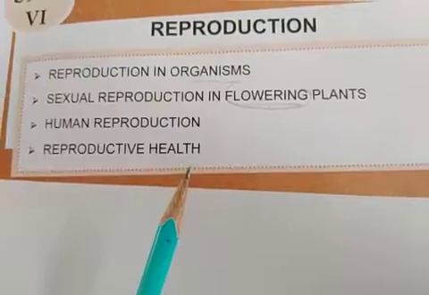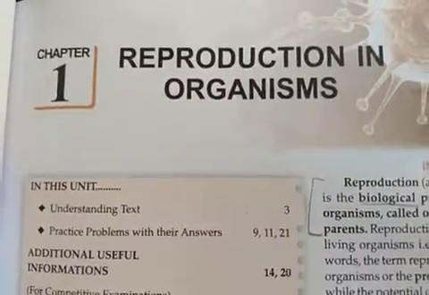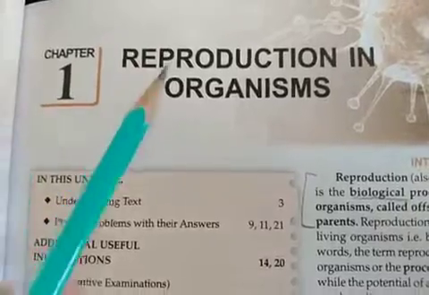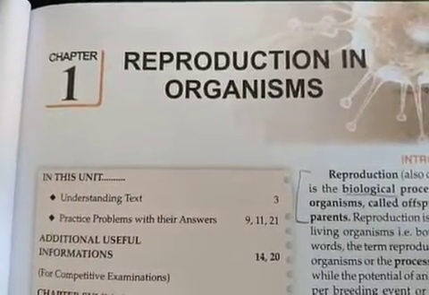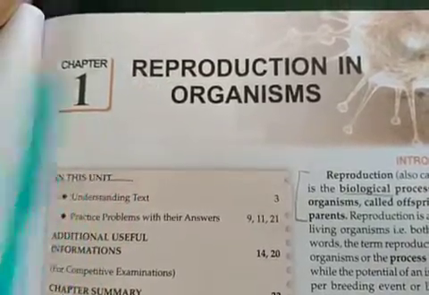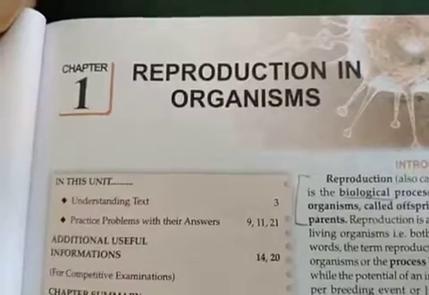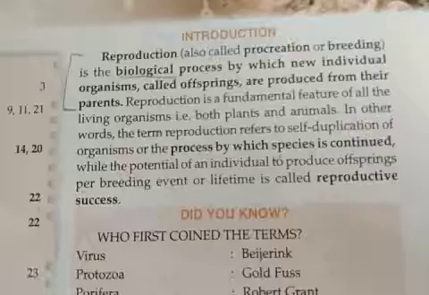Now we are going to start your unit one, chapter one. The first chapter of your syllabus is reproduction in organisms. As I told you, it is the chapter in which we first deal with what reproduction is and how it varies in various kinds of organisms. So first we are going to define reproduction.